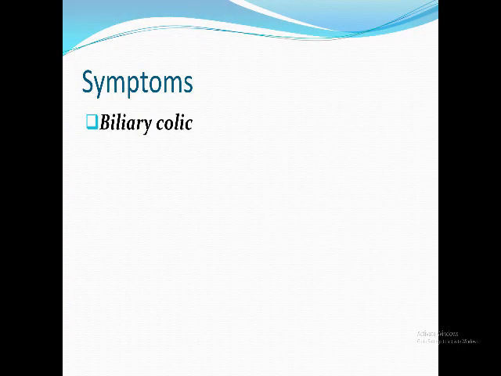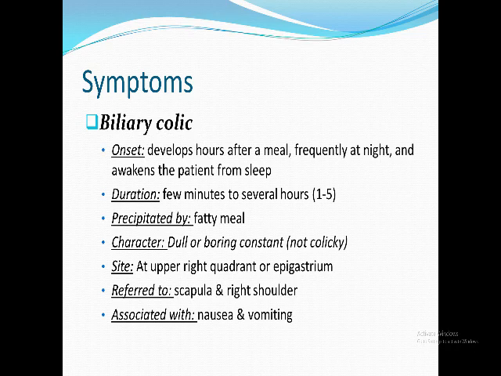This biliary colic, if you take a good history and analyze the pain, one of the skills you have to know is how to analyze pain, take history from a patient coming with abdominal pain. You will find that this pain usually is precipitated by fatty meal, starts midnight or after midnight, remains for 1 to 5 hours, not more than that. If it increases more than 6 hours, I have to suspect acute calculous cholecystitis, not simple biliary colic. Its character is dull aching. Usually its site is the upper right quadrant, referred to the right shoulder and the back and the epigastrium, and you understand why this reference.